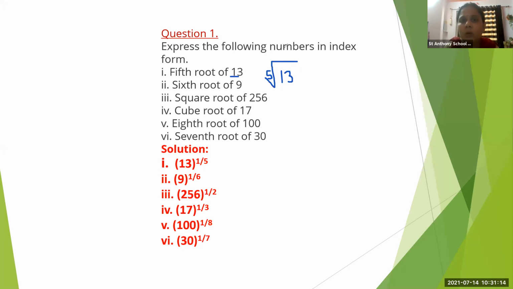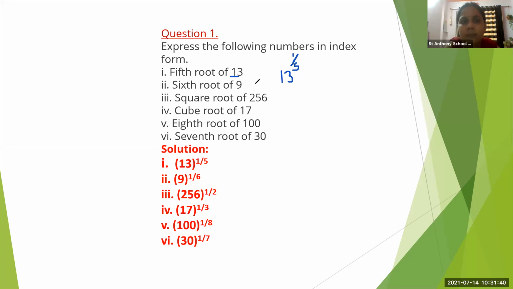So what we will do, we will write 13 down, and fifth root means what? 1 upon 5. So we'll write it as 1 upon 5. So fifth root of 13 means 13 will come down, 13 will be at the base, and root means what? 1 upon 5.